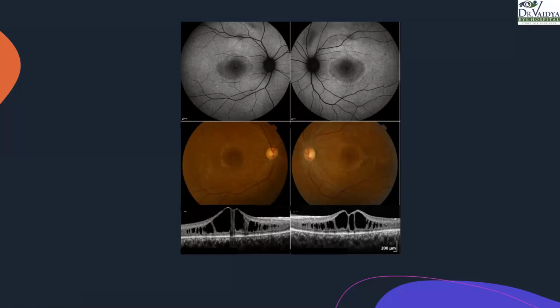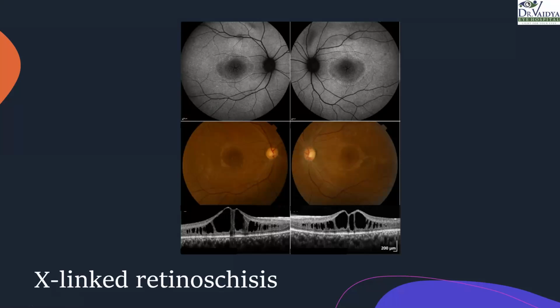And the level, obviously, you will get to know; this is not that clear a picture, but the level also shows where these cystic spaces are. So this characteristic picture is of X-linked retinoschisis. Why is this the case? Because we know that it is bilateral, right? Bilateral cases, similar picture: X-linked retinoschisis.